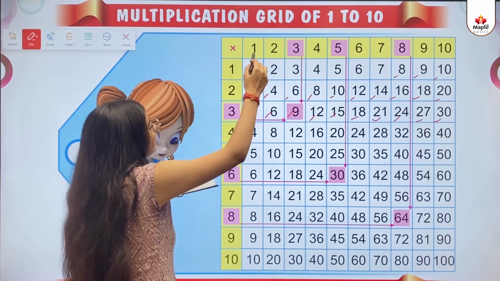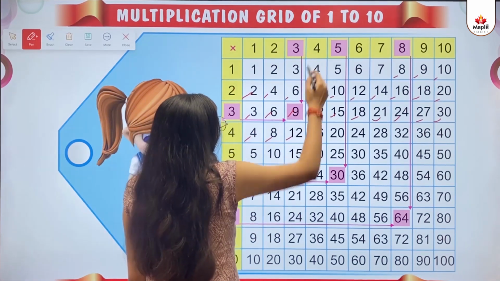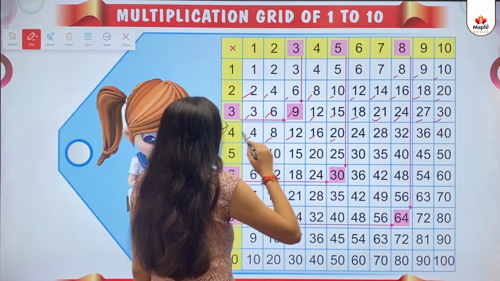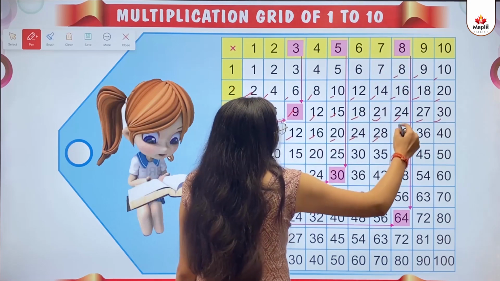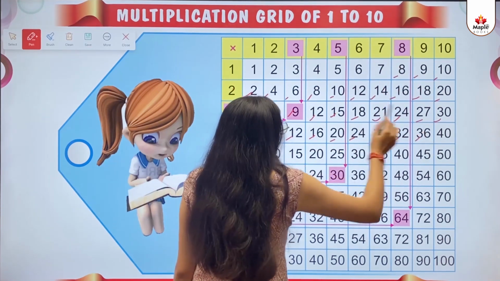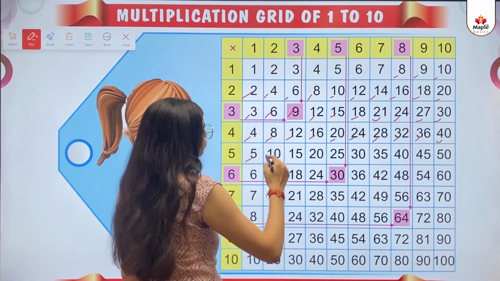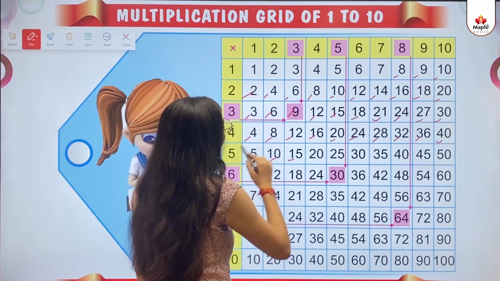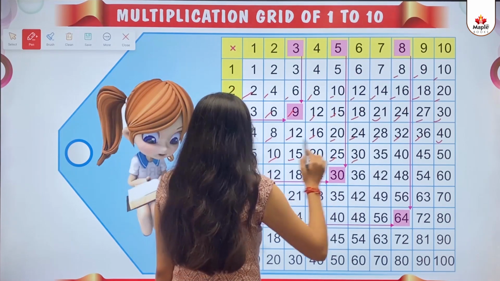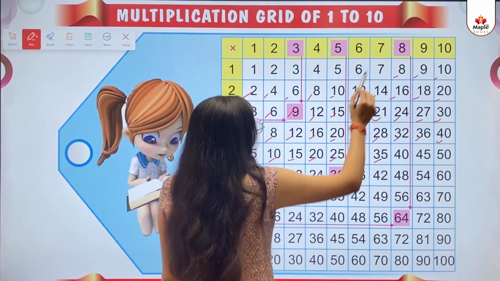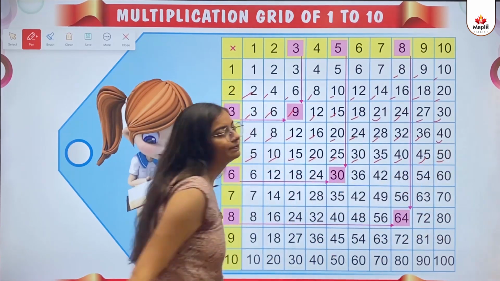So 4 multiply 1, 4. 4 multiply 2, 8. 4 multiply 3, 12. 4 multiply 4, 16. 4 multiply 5, 20. 4 multiply 6, 24. 4 multiply 7, 28. 4 multiply 8, 32. 4 multiply 9, 36. 4 multiply 10, 40. 5 multiply 1, 5. 5 multiply 2, 10. 5 multiply 3, 15. 5 multiply 4, 20. 5 multiply 5, 25. 5 multiply 6, 30. 5 multiply 7, 35. 5 multiply 8, 40. 5 multiply 9, 45. 5 multiply 10, 50. Done?